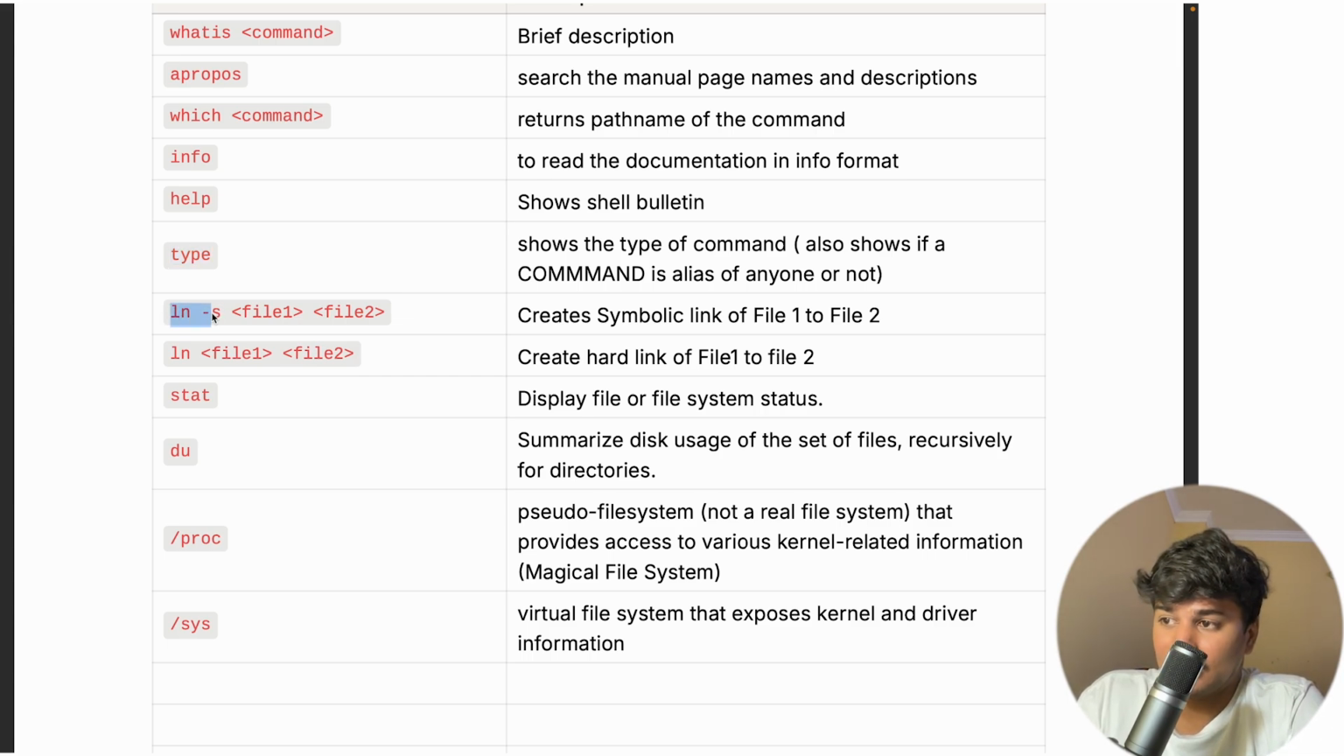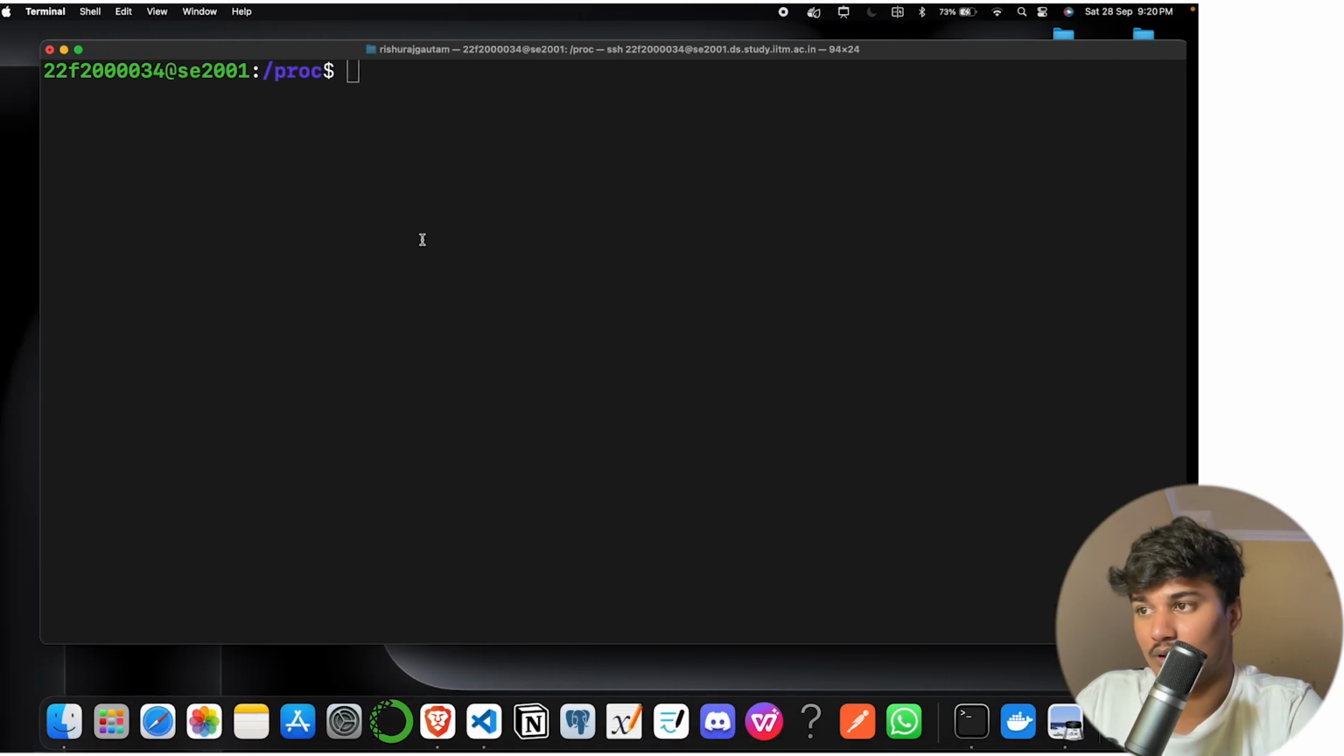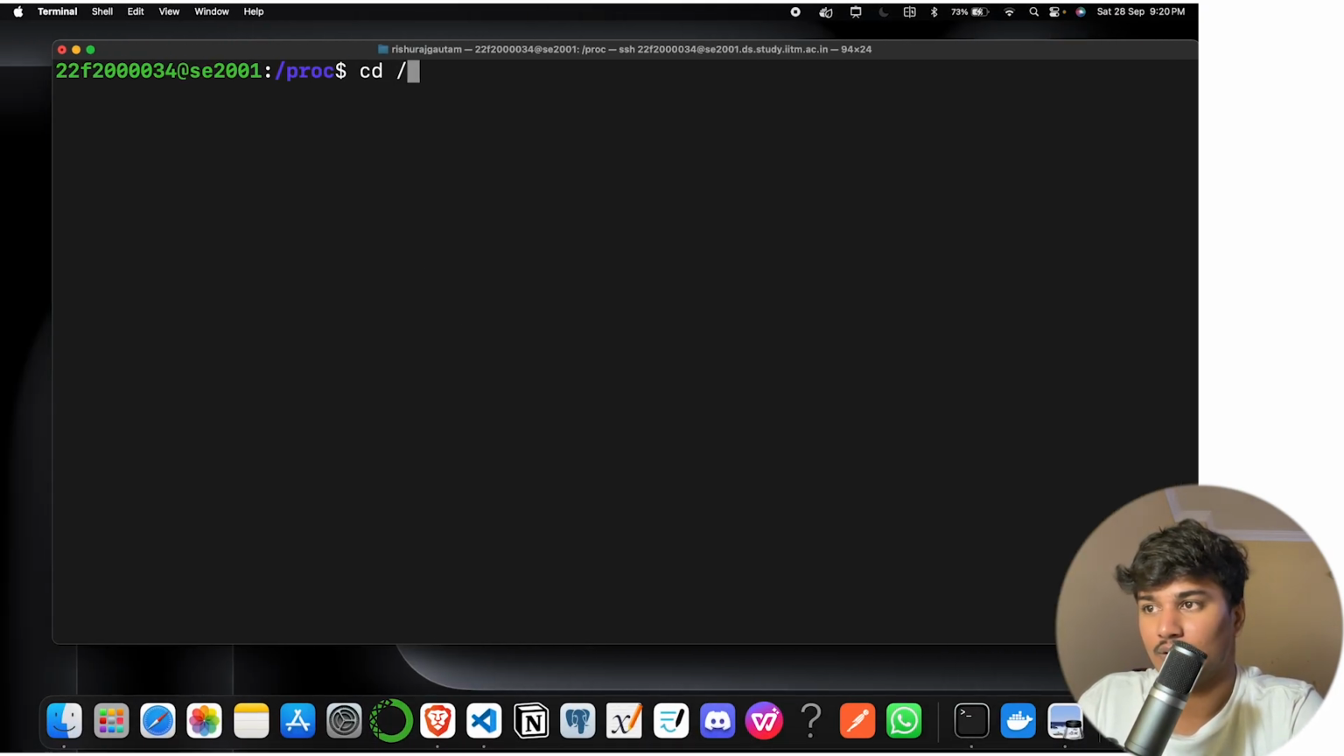ln -s creates a symbolic link of file 1 to file 2. I just discussed what a symbolic link and a hard link are. Yeah, so let me show you this particular thing.